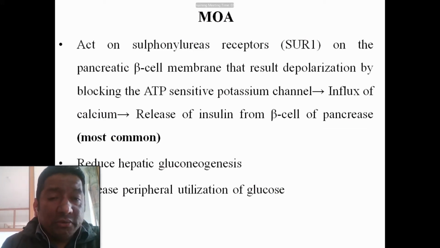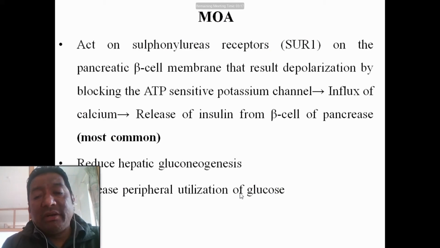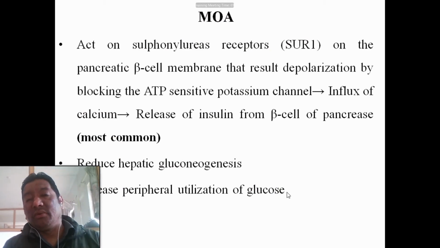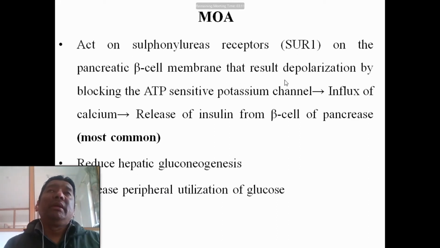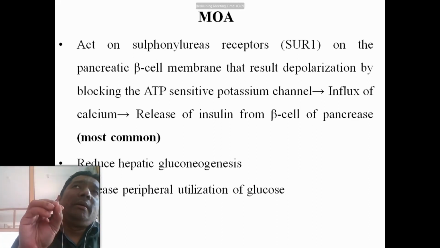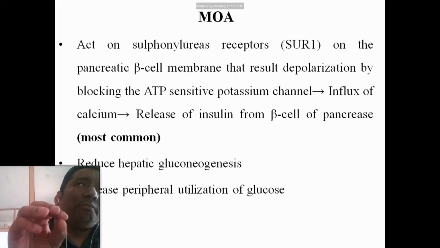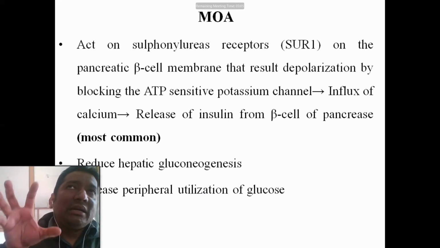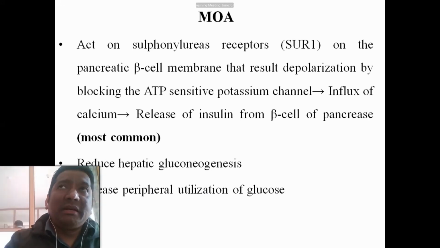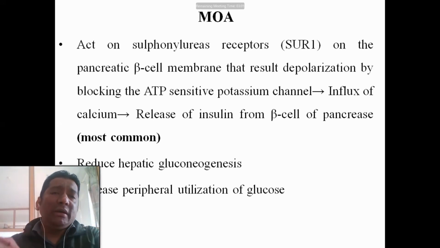Other than that, they also directly reduce hepatic gluconeogenesis, and they also increase the peripheral utilization of glucose. But the main mechanism of action is that they bind to and block the potassium channel of the pancreatic beta cells. That causes persistent depolarization of the pancreatic beta cells, which leads to the opening of the voltage-gated calcium channel.